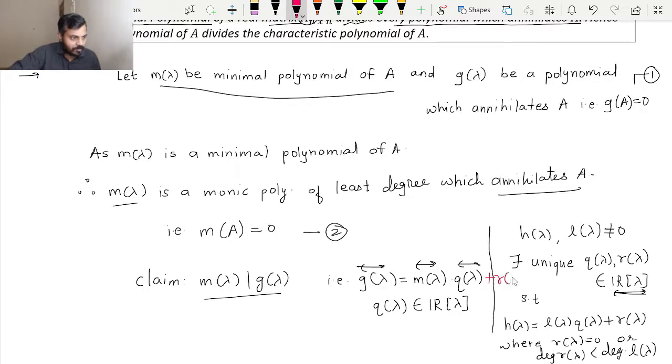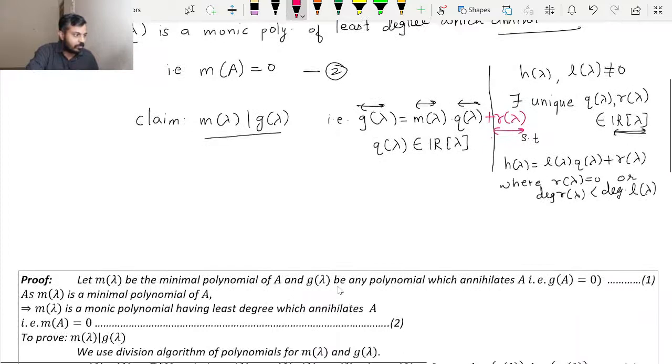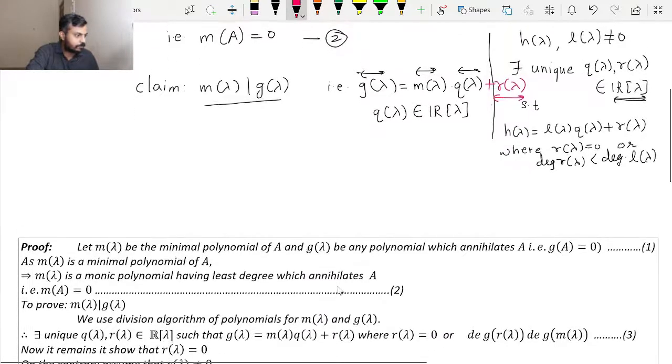It remains to show that this r of lambda is equal to 0. Once we prove that, we can directly say that m of lambda divides g of lambda. The same thing I have written over here, as you can see.